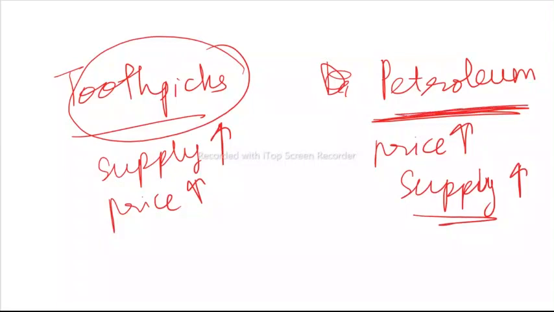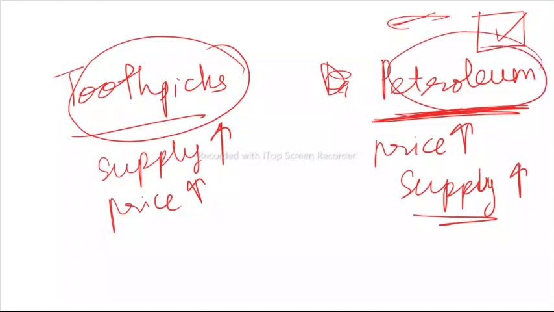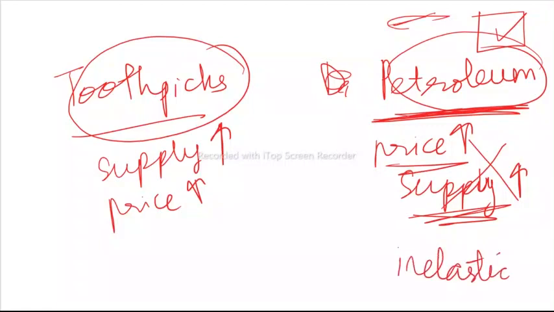No, the supply of petroleum will not increase. Why? Because petroleum is a fixed resource. It takes time to renew petroleum. The total amount of petroleum is fixed, right? It takes millions of years for all these dead animals and plants to decompose and change into fossil fuels that you get, and you process it and you get petroleum, right? And so the supply will not increase. Supply will remain the same even when price increases. So when your price is increasing but supply is not increasing, that is when you say that the supply is inelastic, because it is difficult to change supply.